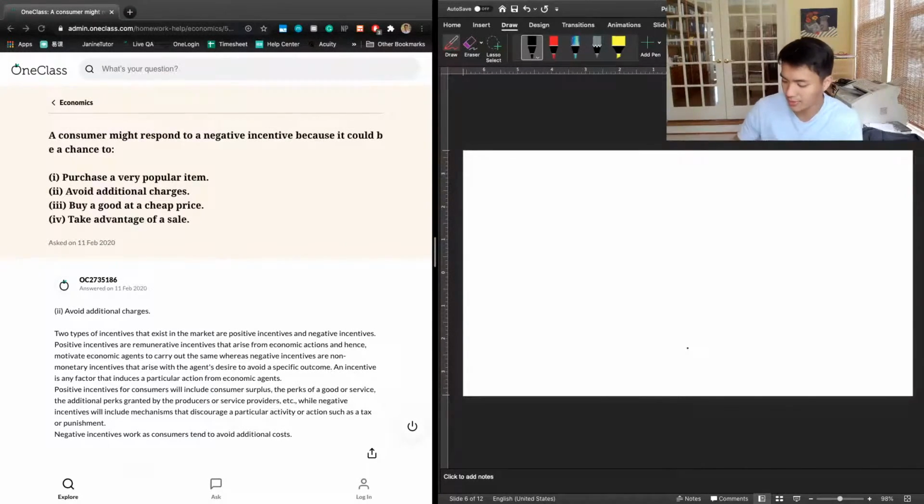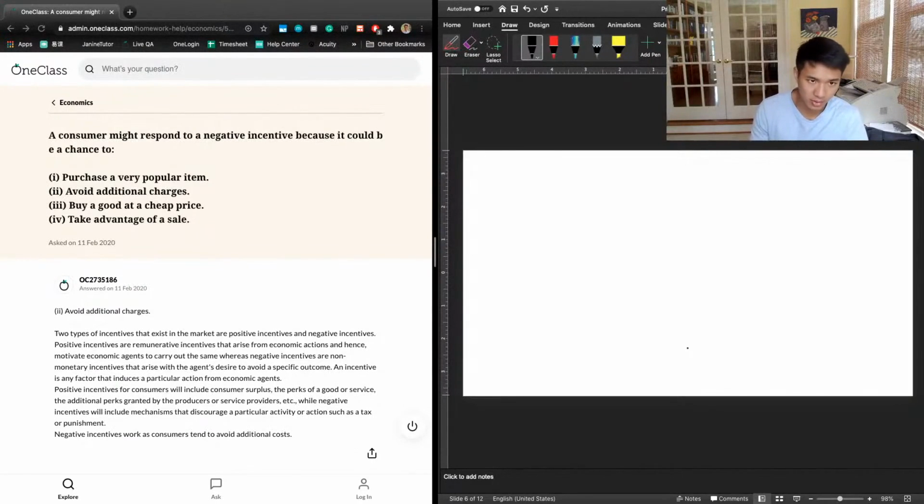And so there's this common misperception in economics where you can only have positive incentives like subsidies, right? But there can also be negative incentives. Incentive is anything that is designed to change the consumer's behavior, right? It's not a mandate that they change their behavior, but it's going to kind of motivate the consumer to change their behavior. And so a negative incentive could be anything like a tax, right?